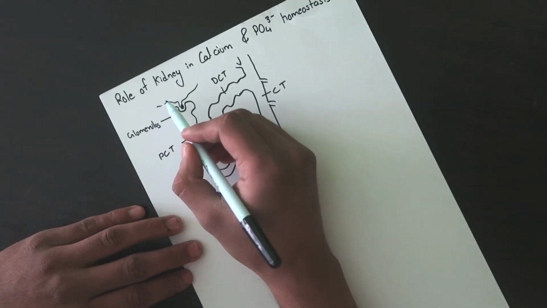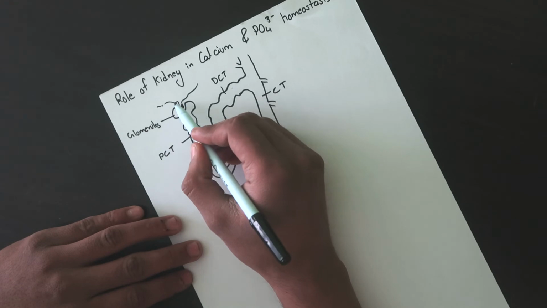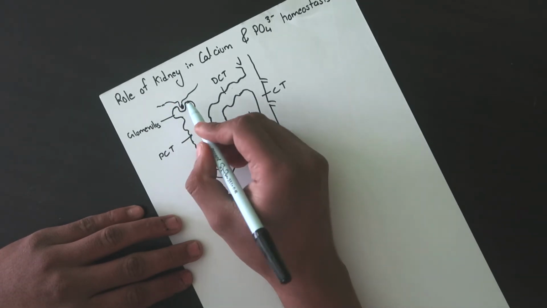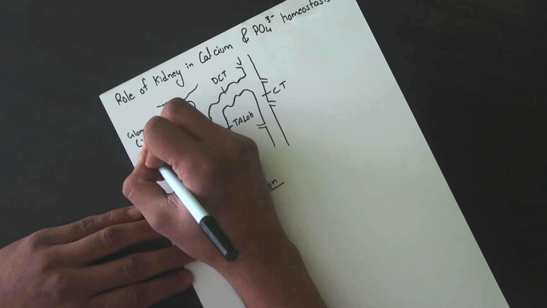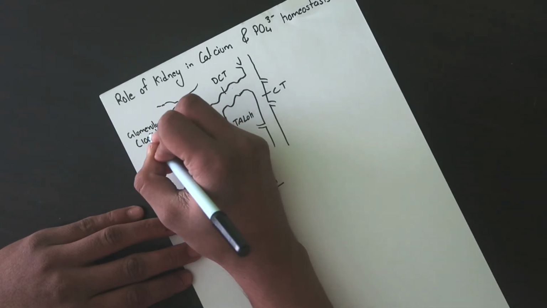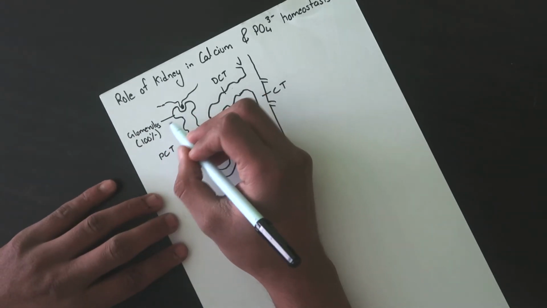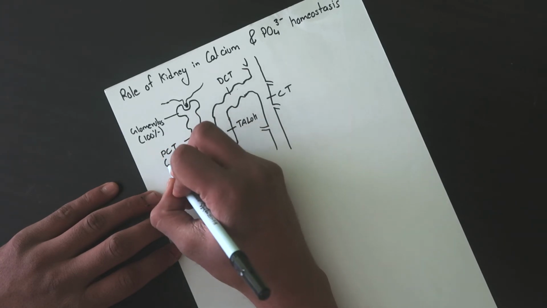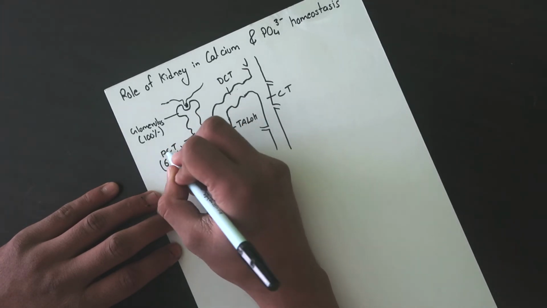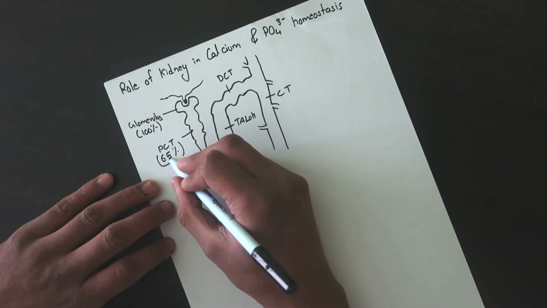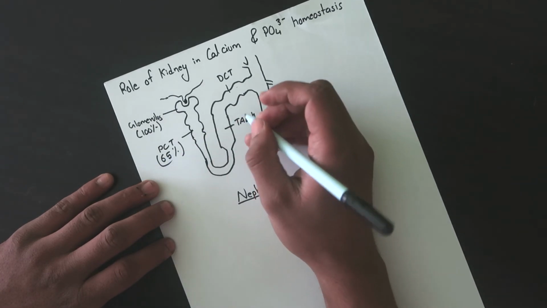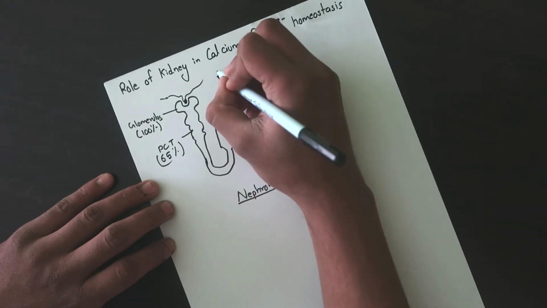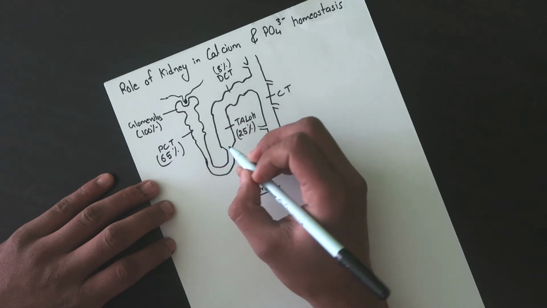Okay. Now you see these arteries flowing through the glomerulus. Through these arteries, calcium is filtered into the glomerulus. Let's consider the amount of filtered calcium as 100%. Now out of this 100% of filtered calcium, 65% is reabsorbed through the proximal convoluted tubule, 25% through the thick ascending loop of Henle, 8% through the distal convoluted tubule.